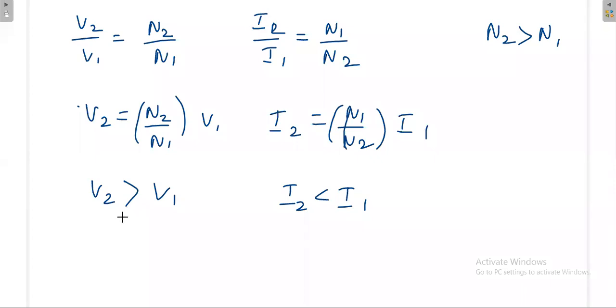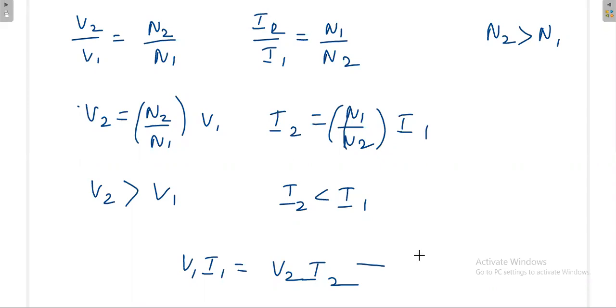If you try to increase the voltage, the current will decrease at the secondary side. If you try to increase the current at the secondary side, then the voltage at the secondary side will be reduced. That is the concept of the transformer. That's why in the transformer, the power at the input side and at the output side is always equal. So for a transformer, V1 I1 is equal to V2 I2. With this relation, you can prove this. The power input to the transformer and the power output of the transformer is always the same, so it is not producing any extra power.